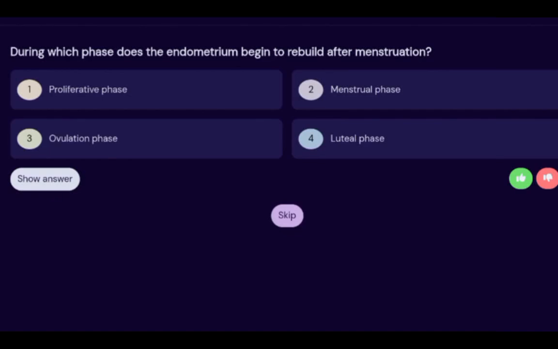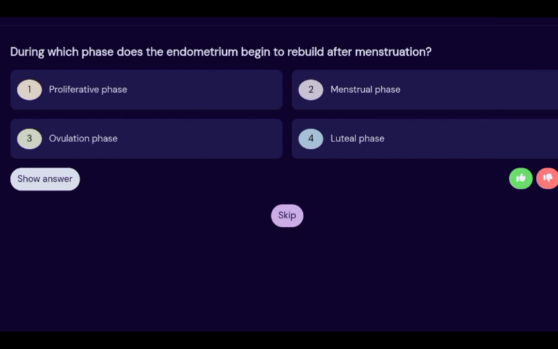So it's time to study smart. Let's make use of past questions for menstrual and ovarian cycles. So here are questions that they may ask you. So let's dive into past questions.